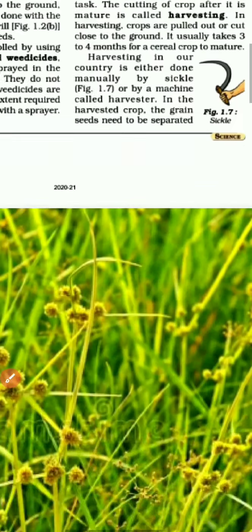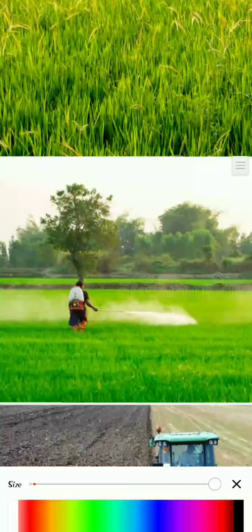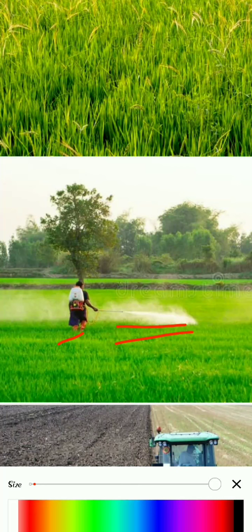So here also you can see a farmer spraying. This is how, with the help of a sprayer, the farmer sprays the weedicides in the fields, and the weeds die, and it gets under control.